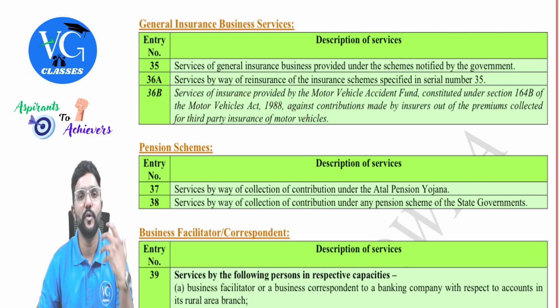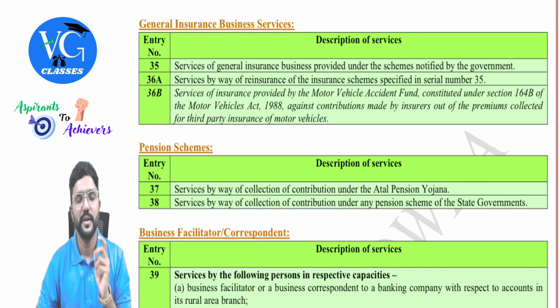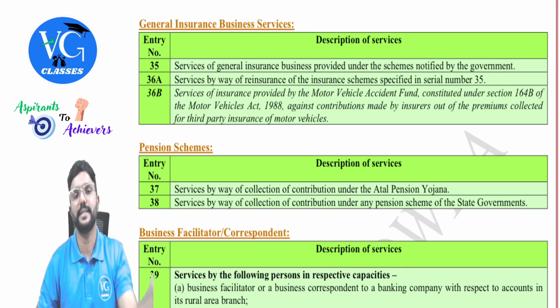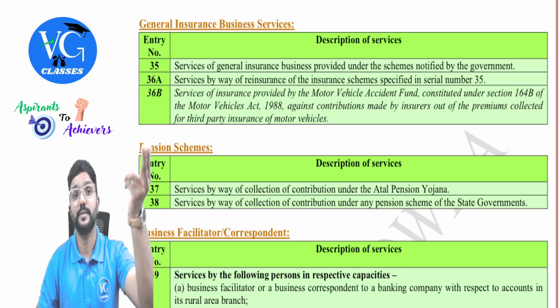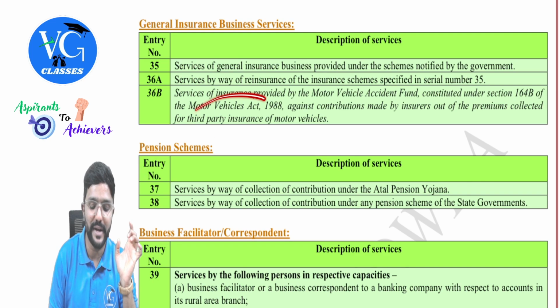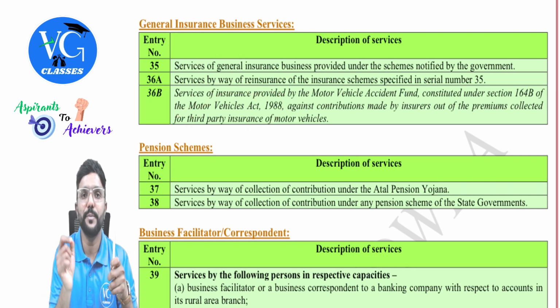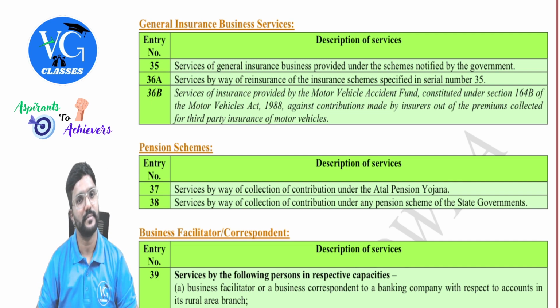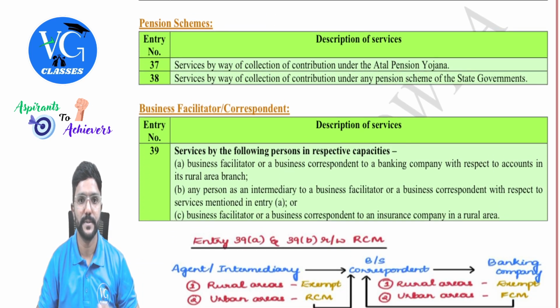See guys, if I own a motor vehicle, whether it is a two-wheeler or four-wheeler, we need to also take third party insurance, for which we need to pay premium. If in case, assume we hit any person on the road, that person whom we have hit can claim on our policy, which is called third party insurance. So for third party insurance, whatever premium we pay, on that GST is exempt. Next, pension schemes.